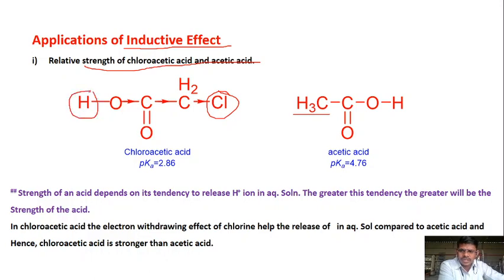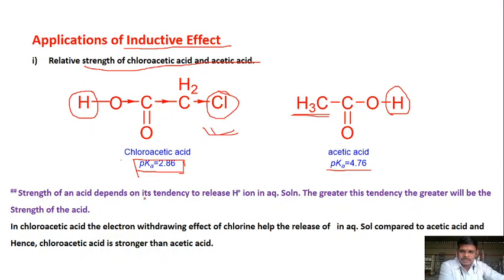This proton over here is more prone to donation. Chloroacetic acid can donate this proton more easily compared to the proton in acetic acid, because there is no inductive effect in acetic acid, but there is an inductive effect in chloroacetic acid. So the pKa value of chloroacetic acid is 2.86, and in acetic acid it is 4.76, and as the pKa value is less, acidity will be more, right? So here the sentence is written like that.